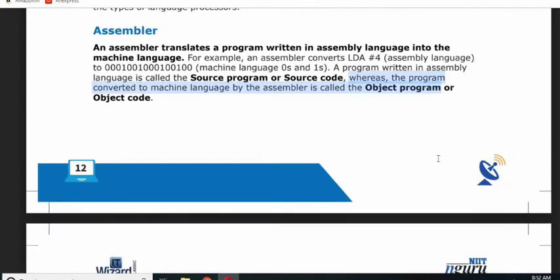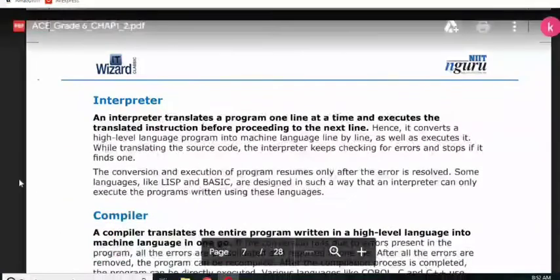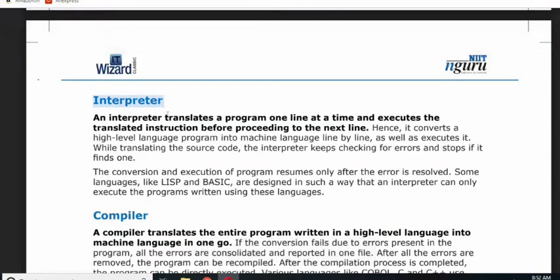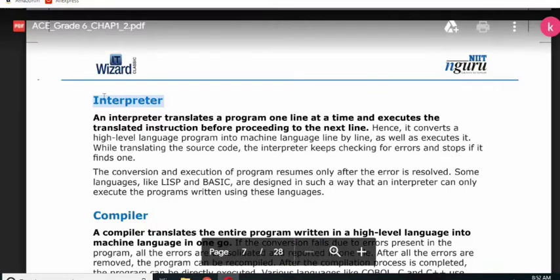Then we have the interpreter. The interpreter was basically designed to convert the high level language, that is the third generation language, into machine language. But the difficulty is, if we have written a 100 line program, we have given 100 instructions to the computer. The interpreter first converts the first line into machine language, then the second line, then the third line.